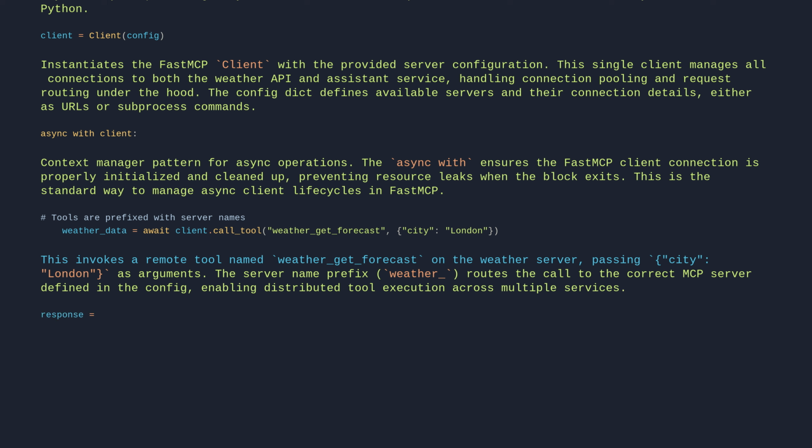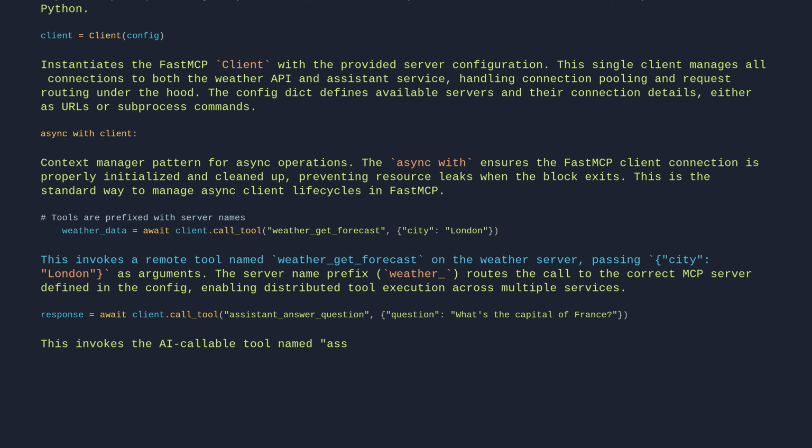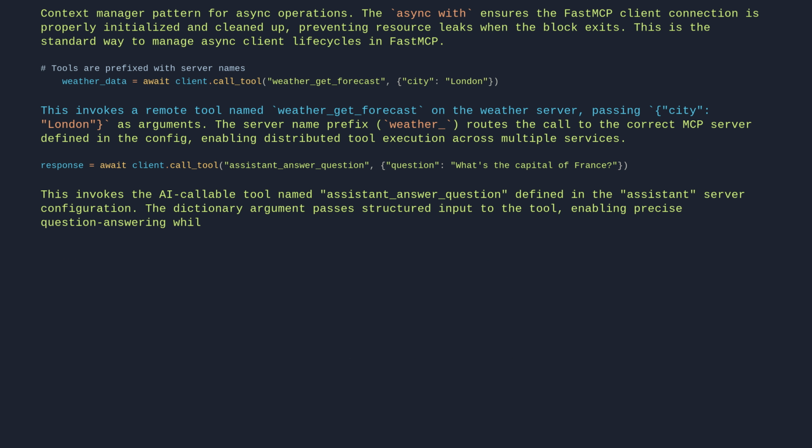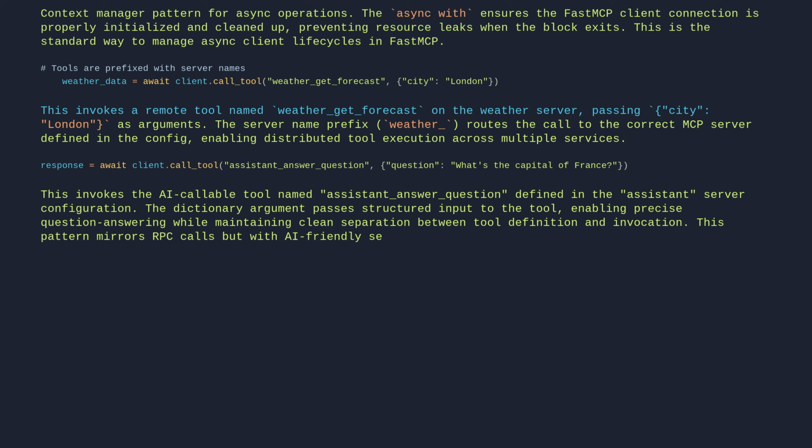response = await client.call_tool("assistant_answer_question", question: "What's the capital of France?"). This invokes the AI-callable tool named assistant_answer_question, defined in the assistant server configuration. The dictionary argument passes structured input to the tool, enabling precise question answering while maintaining clean separation between tool definition and invocation. This pattern mirrors RPC calls, but with AI-friendly serialization.